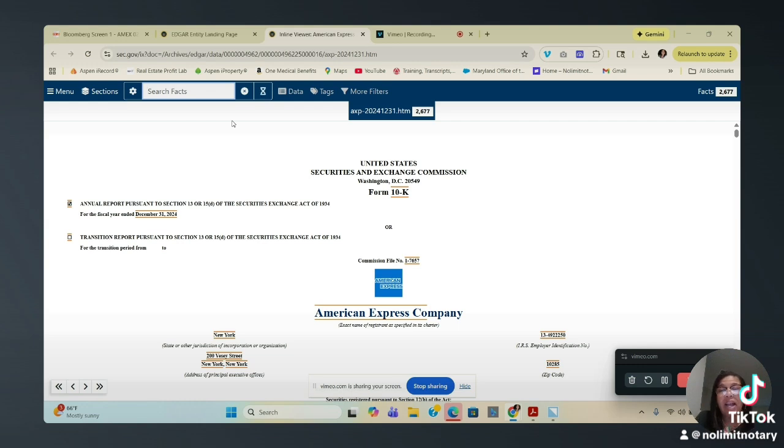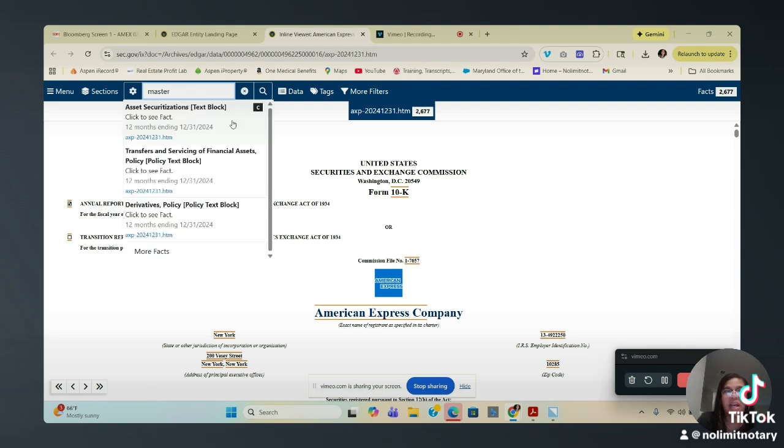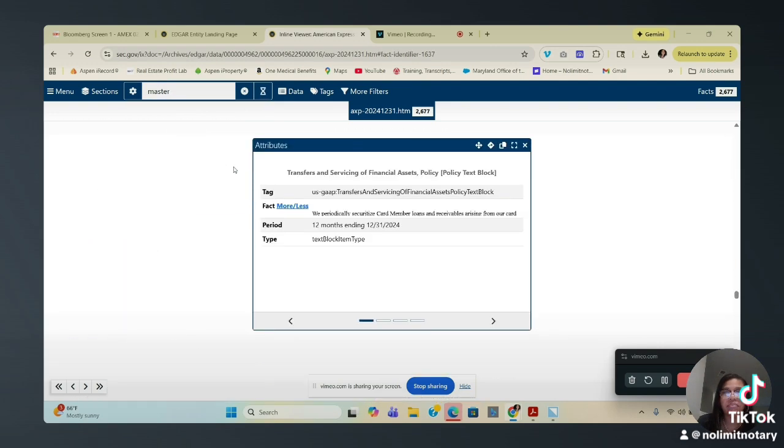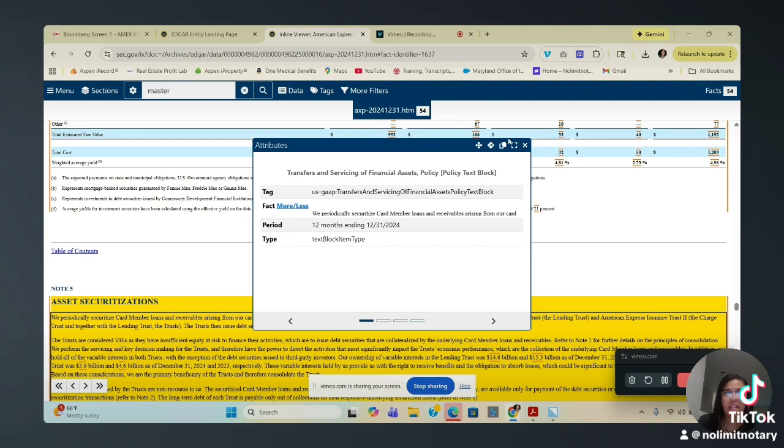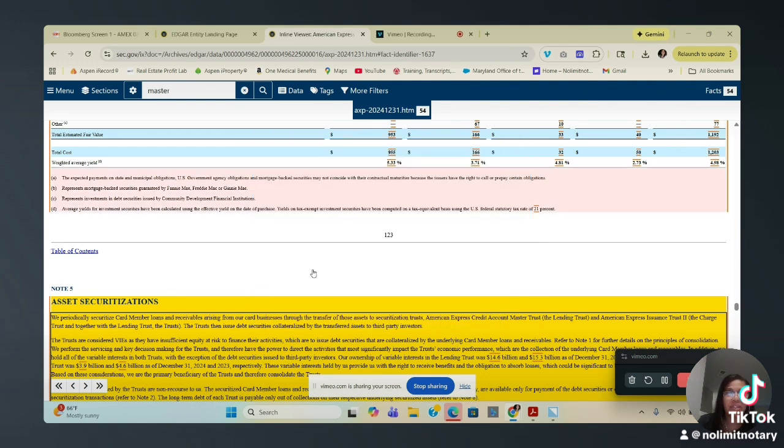So remember, guys, most of this stuff are in master trust. Your securitization, your monetization is mostly inside. They've transferred it to a master trust. So what I do sometimes is I'll put in the word master at the top, right? You're looking for transfer, right? Assets, transferring the assets. Remember, once they transfer them, there's no more ownership. But you got to prove it though, right? So here, click on that. It's going to be a box here. And it takes you where? It takes you straight to, look, even highlighted it for you and everything.